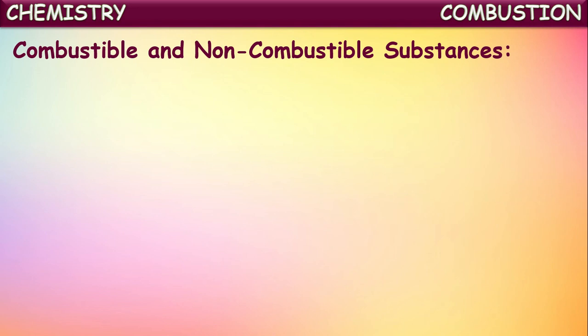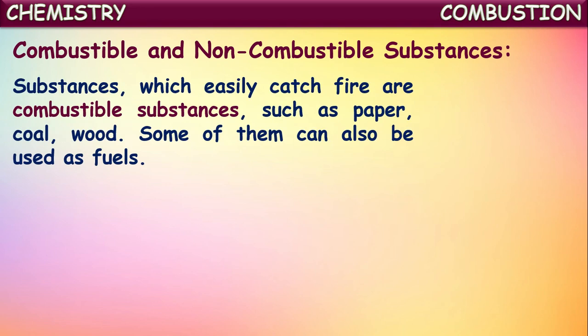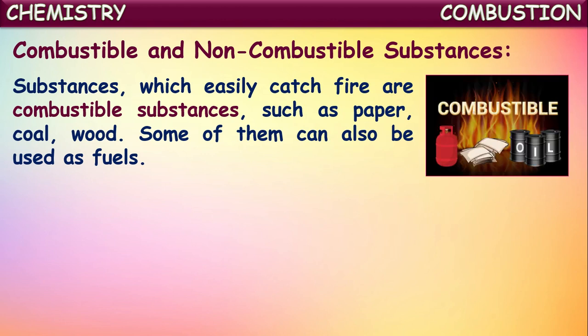Combustible and non-combustible substances. Based upon the behavior towards burning in the presence of air, substances can be classified into two types. They are combustible substances and non-combustible substances. Substances which easily catch fire are called combustible substances, such as paper, coal, wood, petroleum gas.